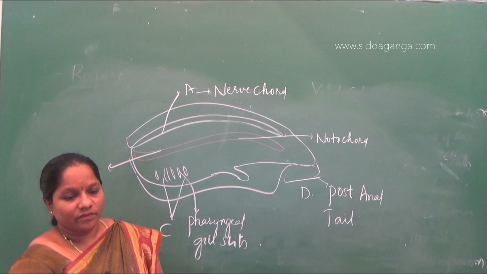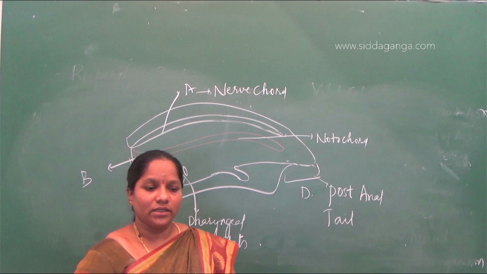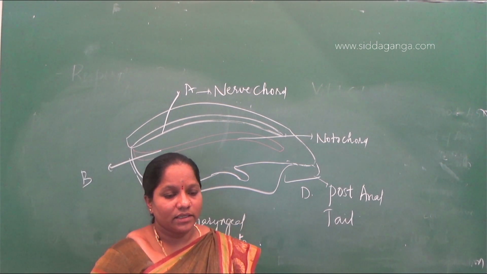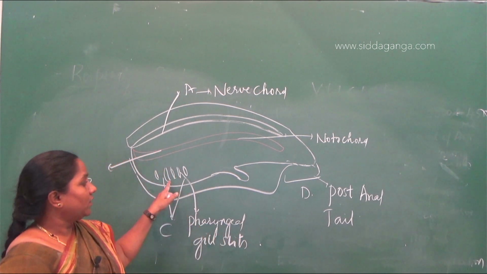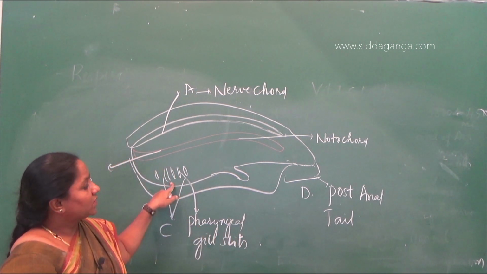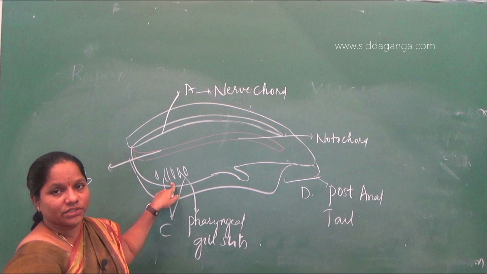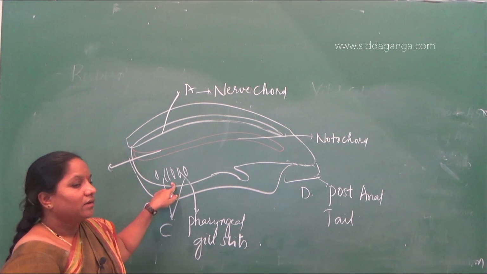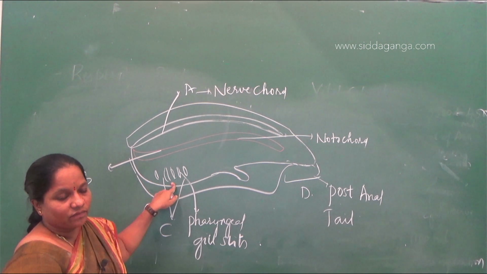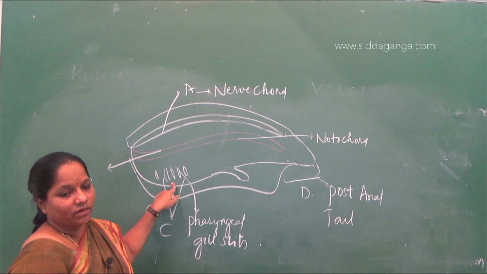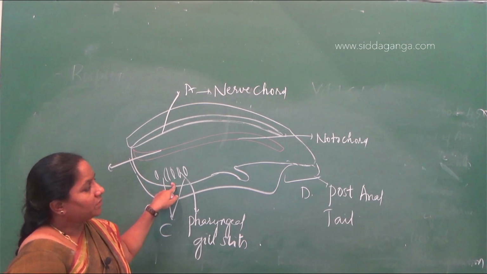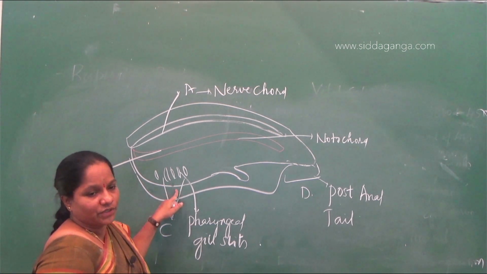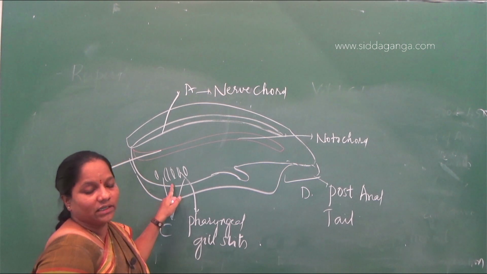So, the difference between non-chordata and chordata: non-chordata are not made up of all these characters. Gill slits are the organs for respiration. When we read the characteristics of fishes, we say that the respiratory organs are called gills. But when you read the characteristics of aves, we say that the respiratory organs are called lungs. From the mammals, well-developed lungs are there for respiration.